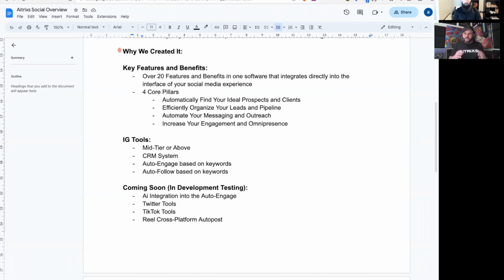And so we created this software because we are marketers. We've been running in the online space for a very long time. And we wanted to create a tool with our dream features that would make our lives easier. But more importantly, something that we can put out to the world to help people really win online 10 times faster. And so that's why we put this software together.